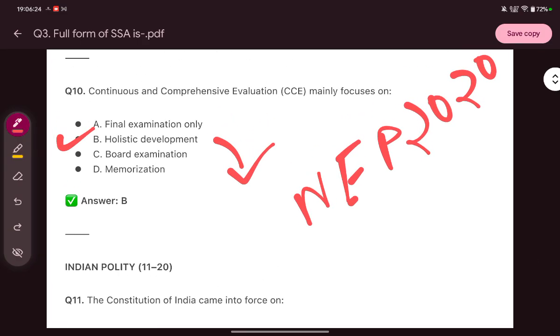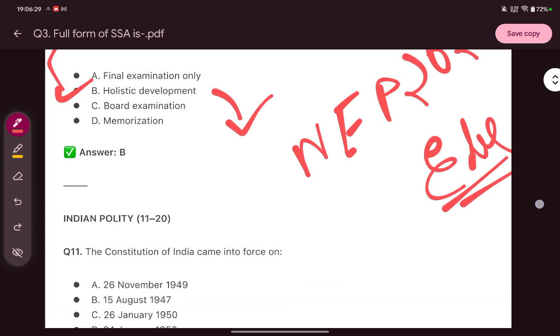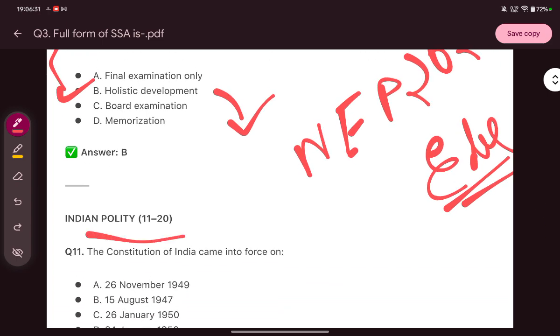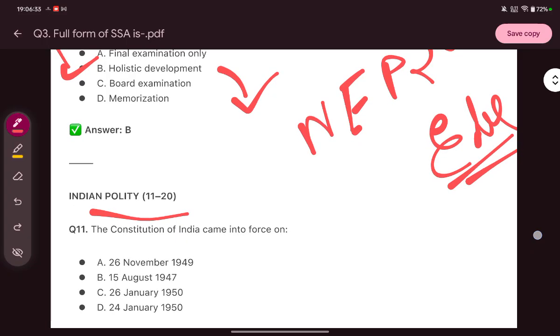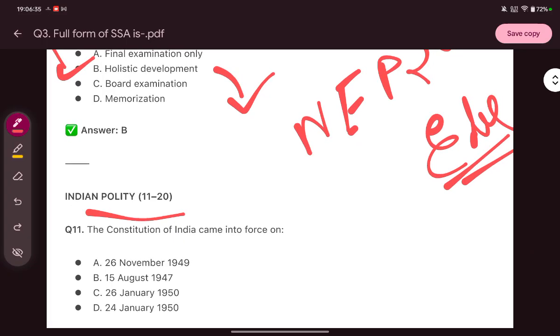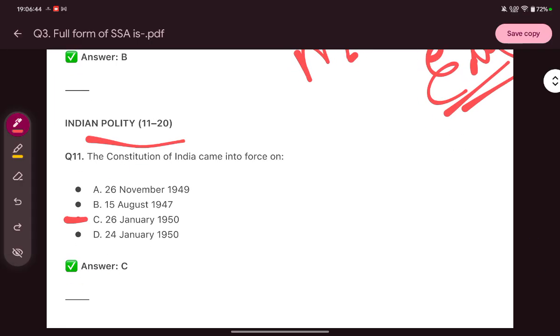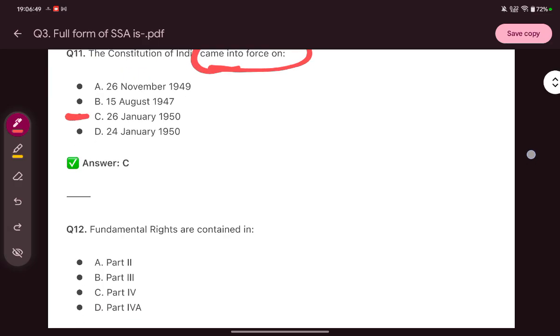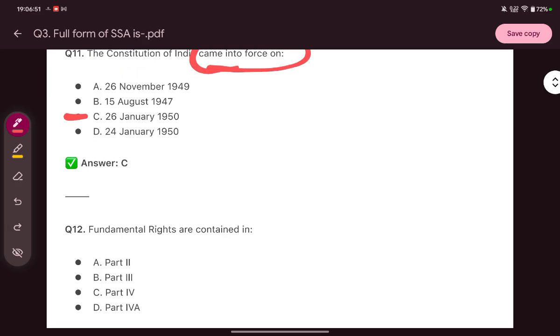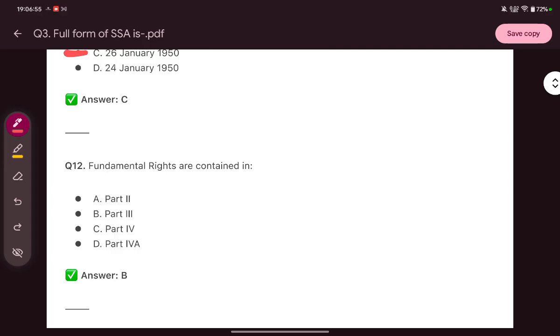Then these are the questions from educational pedagogy. Now these are the questions from Indian polity. The Constitution of India came into force on, this is very basic, the answer is C, 26th January 1950. Came into force, focus on the word, okay? Fundamental rights are contained in Part 3 of the Constitution.